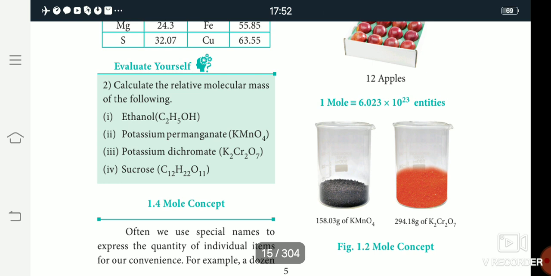So 1 mole is equal to 6.023 into 10 to the power 23 entities. This is one important 1 mark question. So 1 mole is equal to 6.023 into 10 to the power 23 entities. So it is the mole concept. Okay, then the next table column.